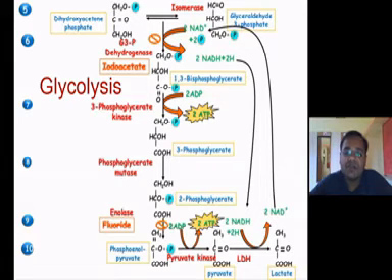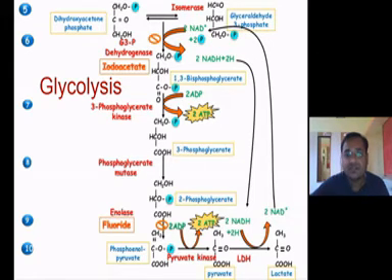Otherwise, pyruvate is converted into acetyl CoA in the presence of pyruvate dehydrogenase. When pyruvate is anaerobically converted into lactic acid, reduced energy in the form of NADH is required to recycle the electrons to convert pyruvate into lactic acid.